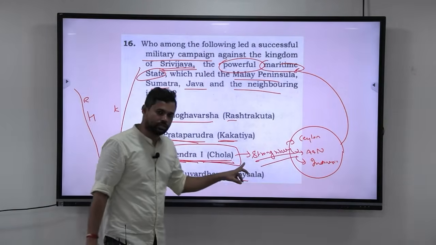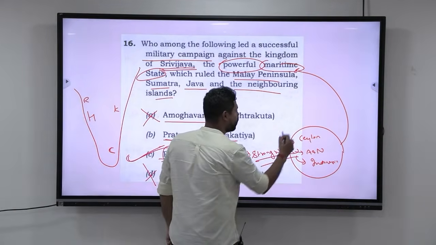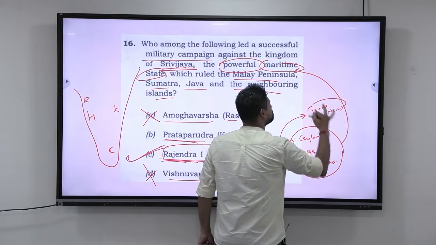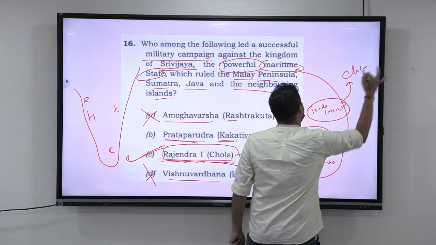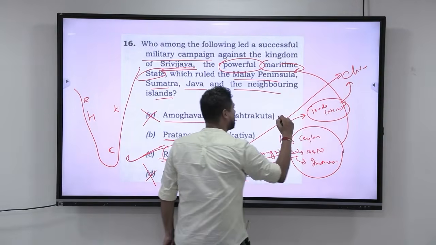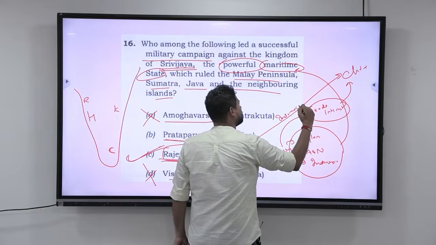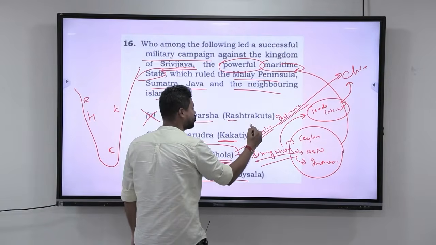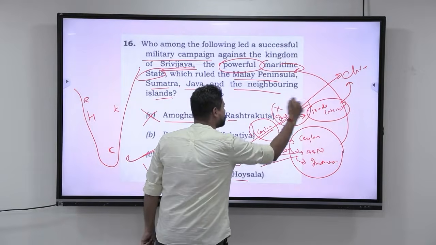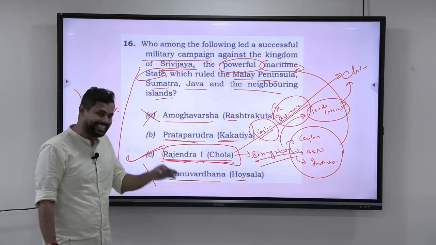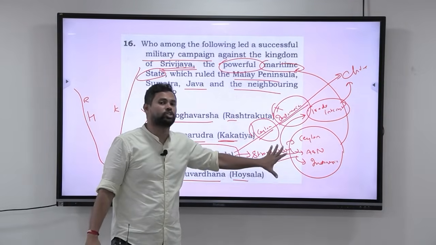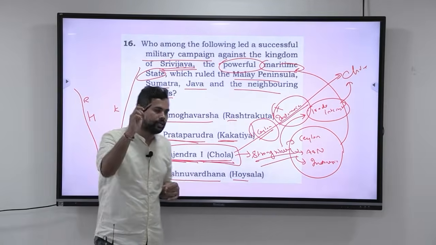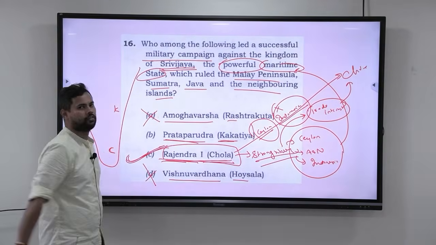Why were they doing this? They had a strong navy because they wanted to retain their trade interest, and their main trade interest was mainly China. If the Cholas had to go to China, they had to pass through Indonesia and they had to pass through Ceylon. So that these people would not create any problem, they conquered Ceylon and were in constant war with Indonesia. That is the reason why the Cholas had a very strong navy and were able to conquer these regions. So I hope you understood the philosophy behind it, and the answer here is Rajendra I of Cholas.